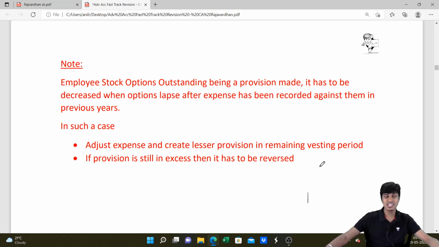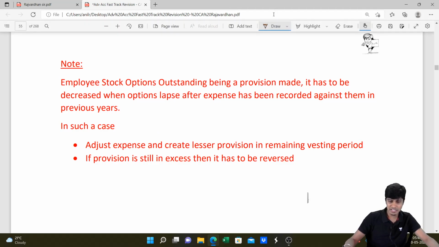Same thing I've given across in red in terms of a beautiful sentence. Read this. Employee stock options outstanding, being a provision made, has to be decreased when options lapse after expense has been recorded against them in previous years. In such a case, adjust expense and create lesser provision in the remaining vesting period. Very good. If provision is still in excess, then it has to be reversed. How do we reverse it, guys?